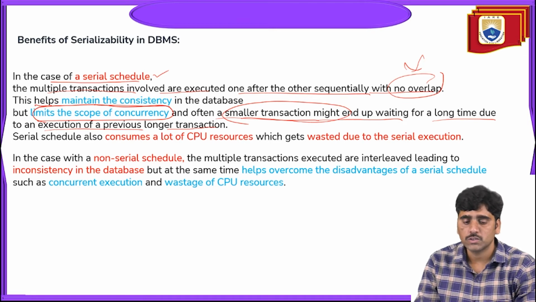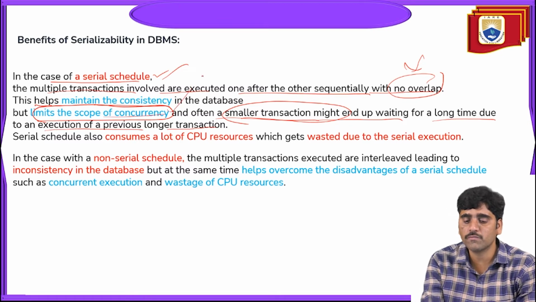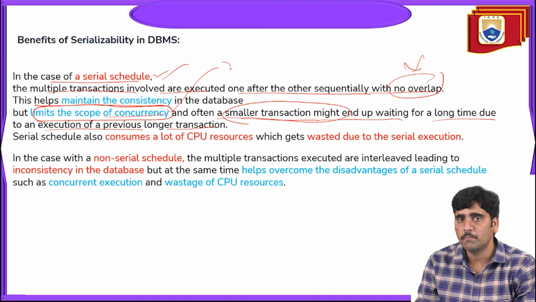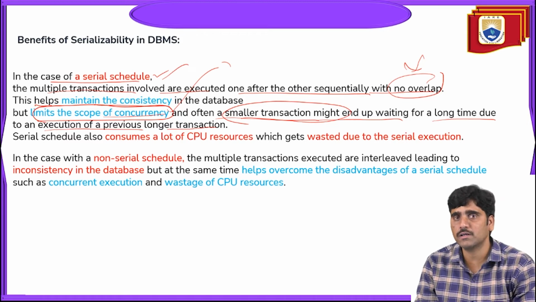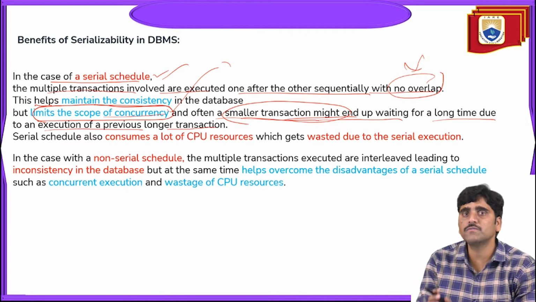So what is the advantage? Maintaining consistency is one advantage, and it limits the scope of concurrency. But the disadvantage, or limitation, is that a transaction with a smaller size has to wait for the previous scheduled transactions to be completed. So that means it waits for a longer time.